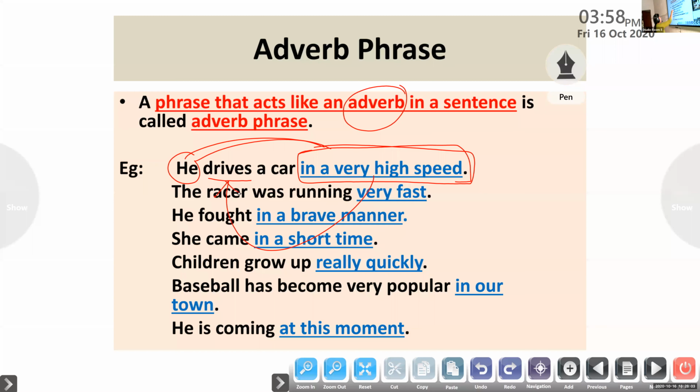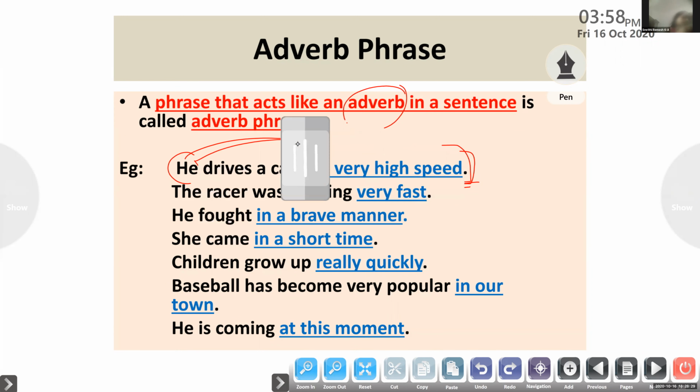So an action word, drives, here. He drives a car not in a slow manner. He is driving the car with a very high speed. So this group of words without a verb describes a verb. Such a group of words which describes a verb comes under the category called adverb phrase. Am I clear?